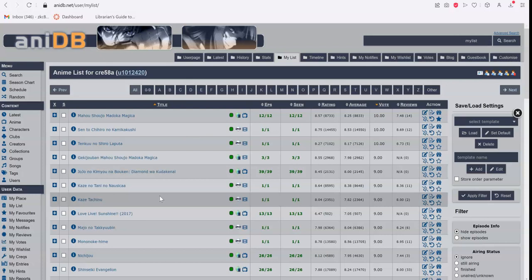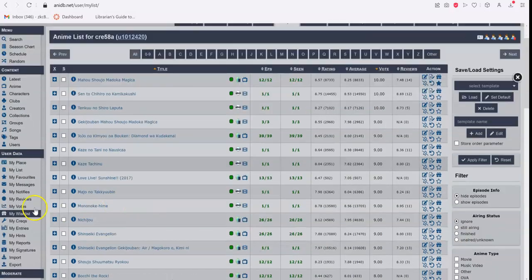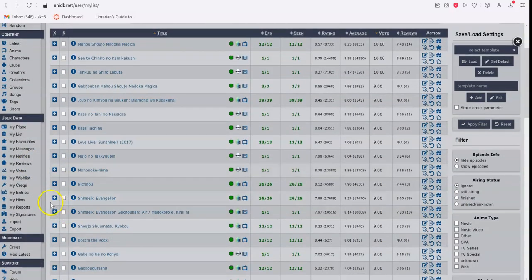You can also review shows. It shows you everything that you reviewed. It shows you everything you voted for. You can make a wish list of shows that you want to watch. It shows every time you've updated it or created an entry. It also shows that in the user data,